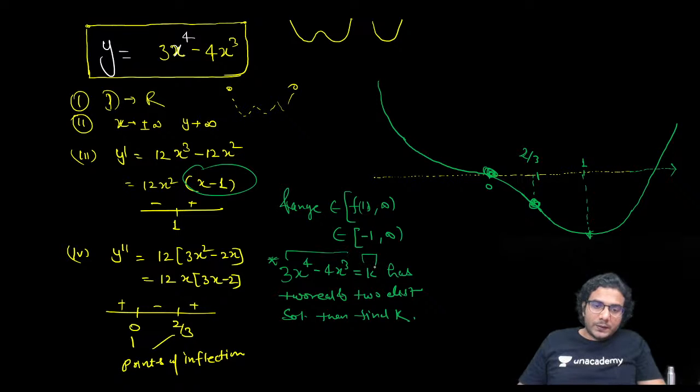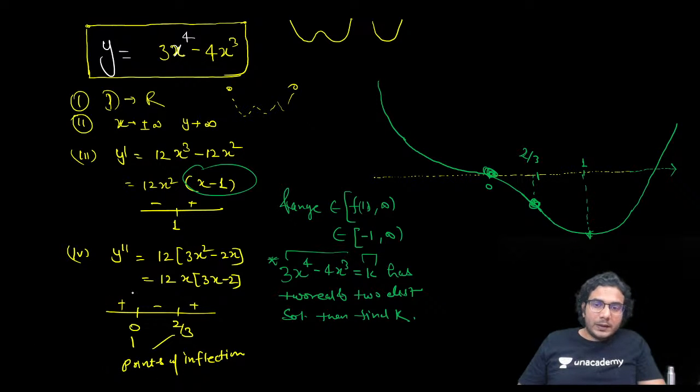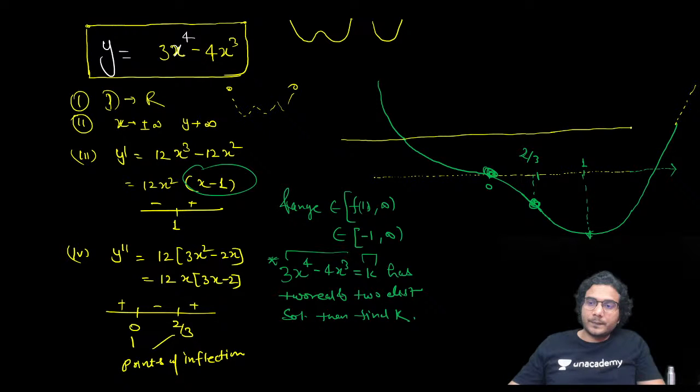Now you need to plot the y is equal to k line and see what k should be so that it will cut the graph only at 2 points. This is going up to plus infinity. So if you plot the y is equal to k line here, obviously of course it will cut at 2 points.